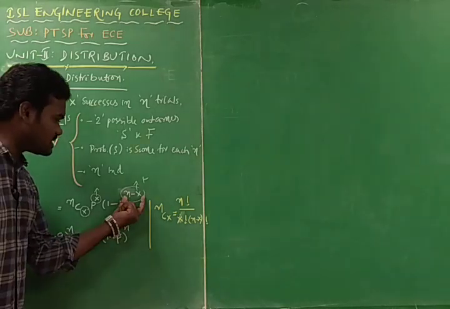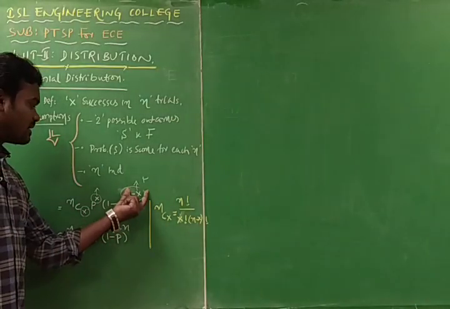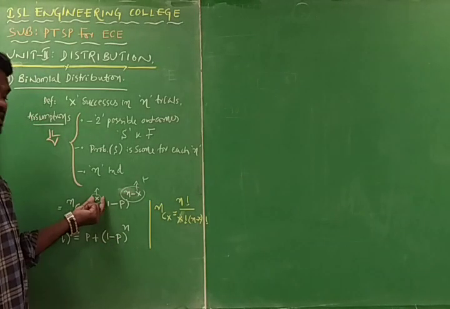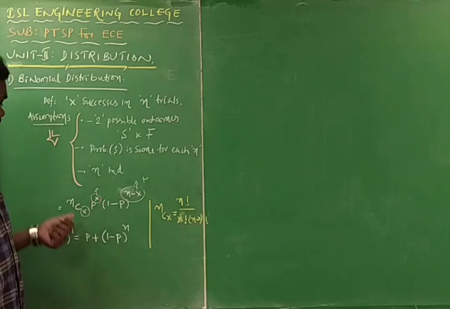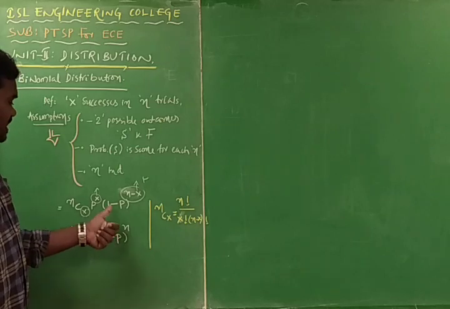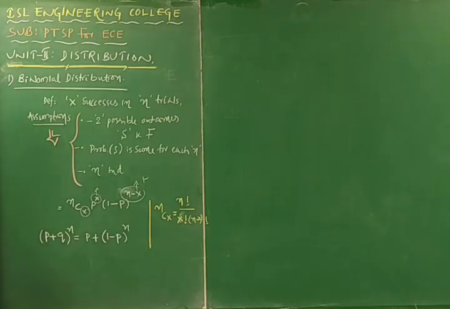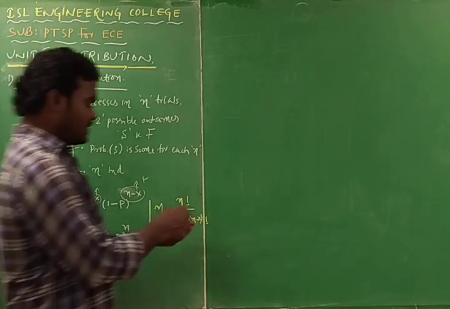n minus x is the number of failures, x is the number of successes, n is the number of trials, P is the probability of getting the success, and 1 minus P is the probability of getting a failure. So here you can write the standard equation.